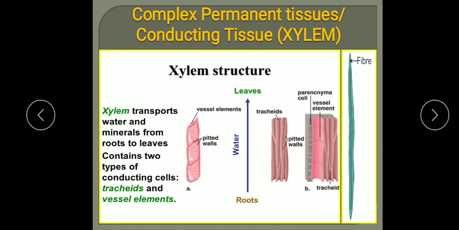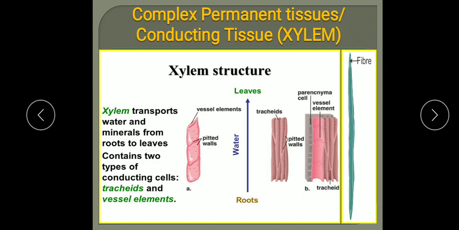You know, in the previous classes you studied that the xylem transports water and minerals from roots to leaves. So it contains different components, and it forms a part of the vascular bundle. The vascular bundle in plants is made up of two tissues, basically xylem and phloem.